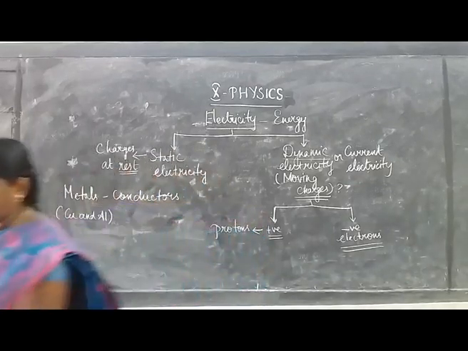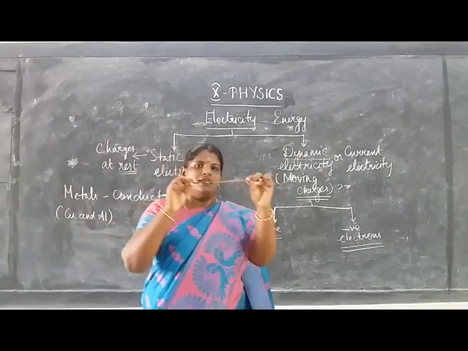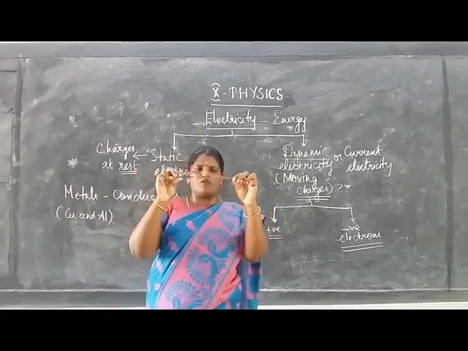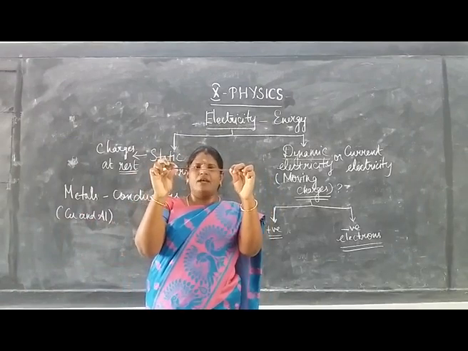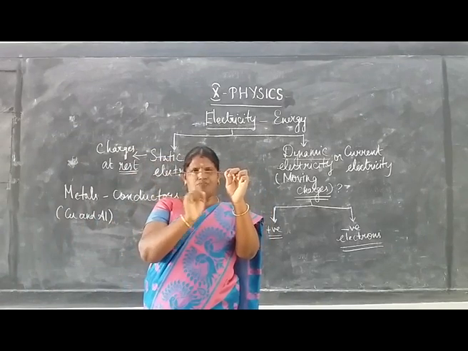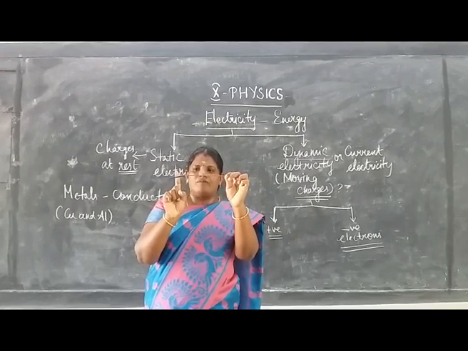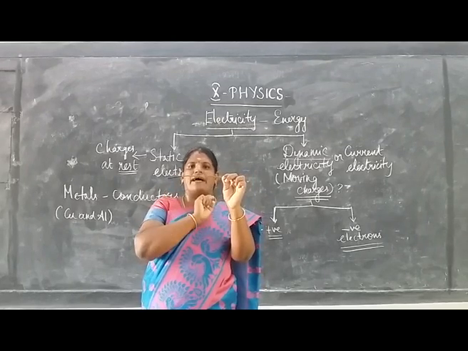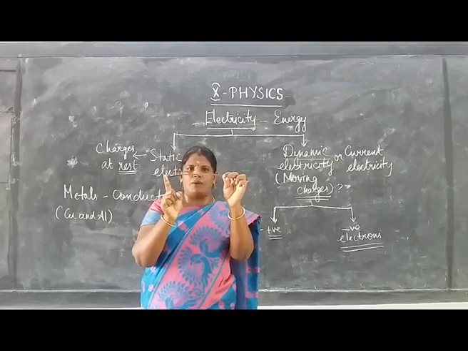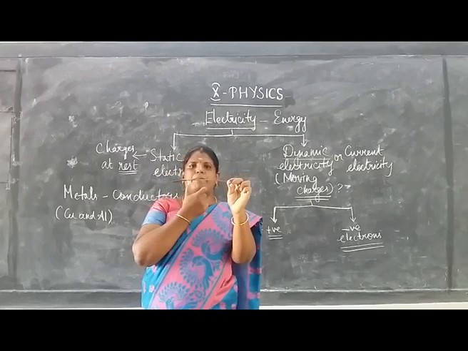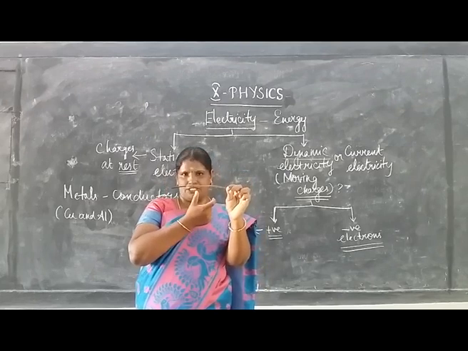See here, this is a piece of copper wire. This piece of copper wire has free electrons in it. These free electrons move in a particular direction when the two ends of the copper wire are connected to a battery. A battery is the source of electricity.